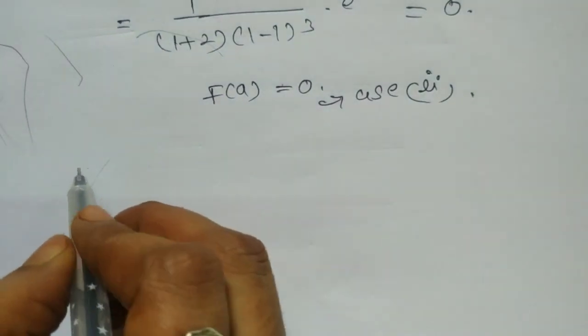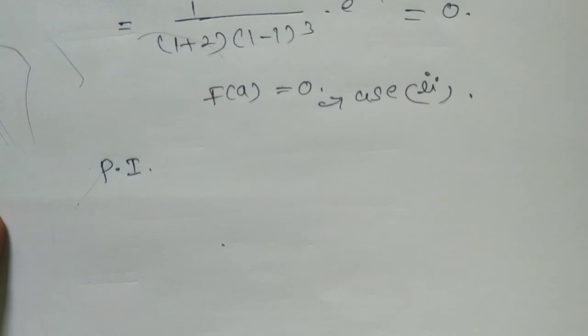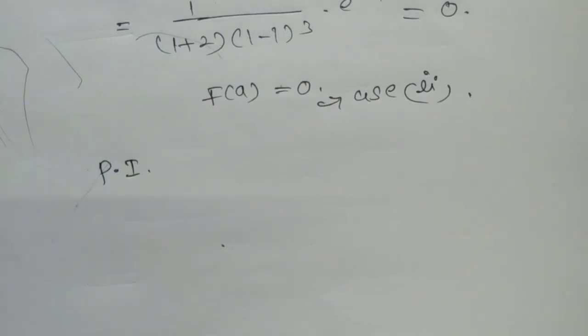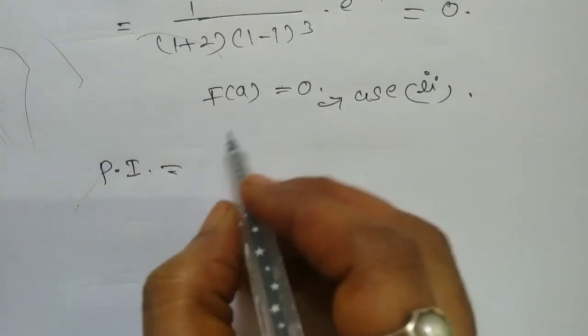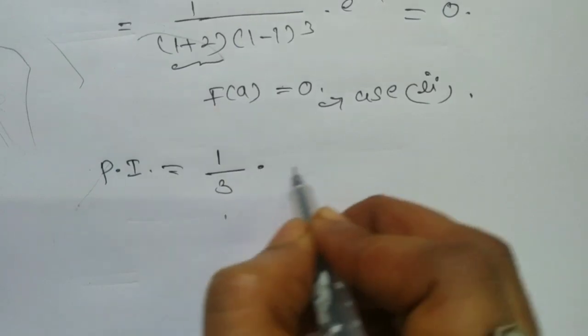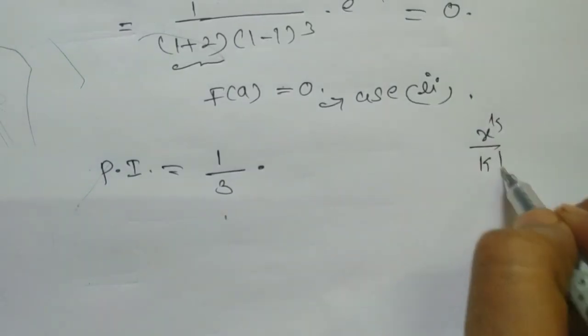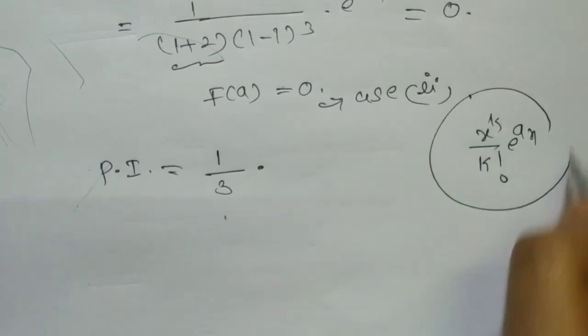So the particular integral of case 2 is 1 by, here 1 plus 2 is 3, 1 by 3. The formula is x^k by k factorial into e^(ax).